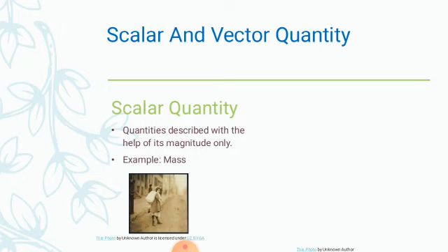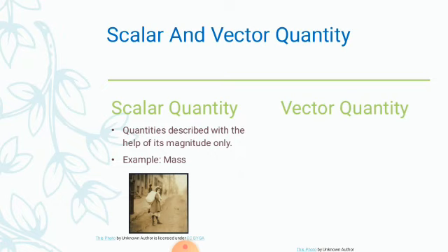For example, distance. If you look at the picture, a girl has covered some distance. We need not explain the distance in which direction. We just have to give a proper number for the distance. So distance is a scalar quantity which is described by its magnitude only.